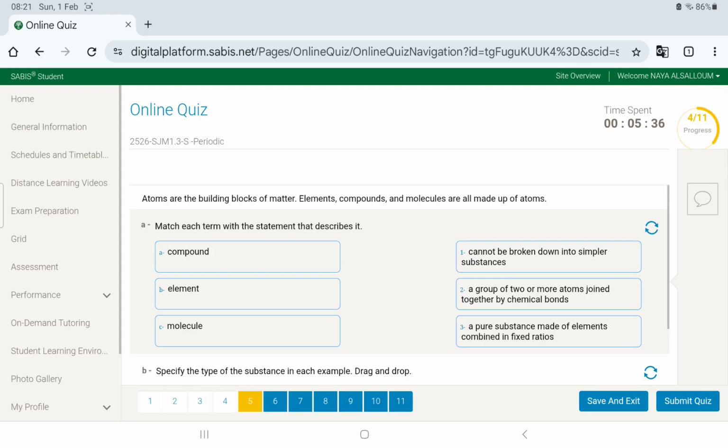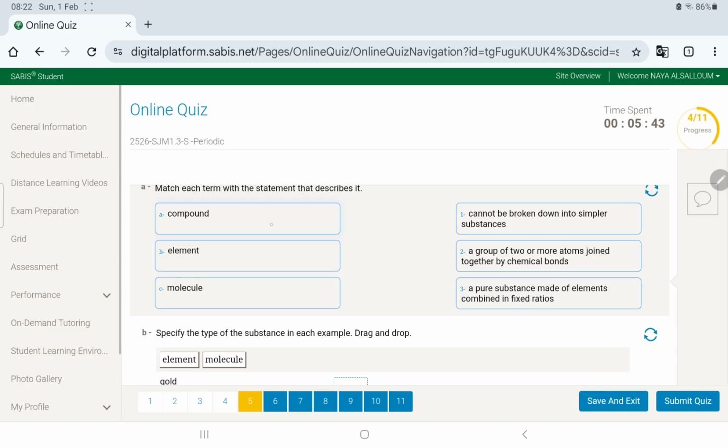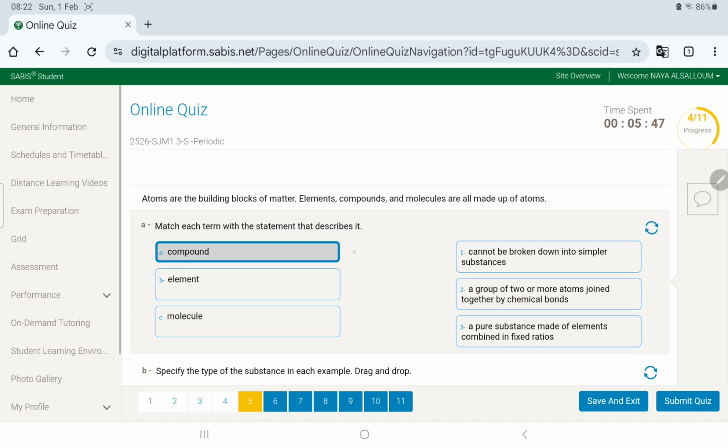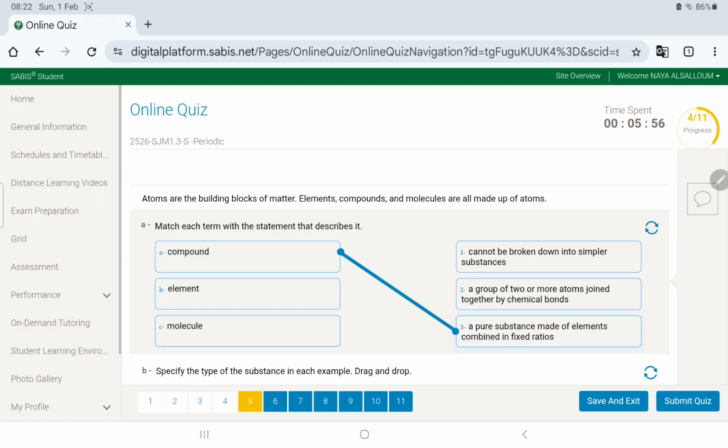Question 5 says atoms are the building blocks of matter. Elements, compounds, and molecules are made up of atoms. A compound is going to be fixed ratios. When you see fixed ratios of elements, it's a compound. Now, easy, cannot be broken down. This one is the easiest one, element, right? And now here, when you see chemical bonds, it's a molecule.